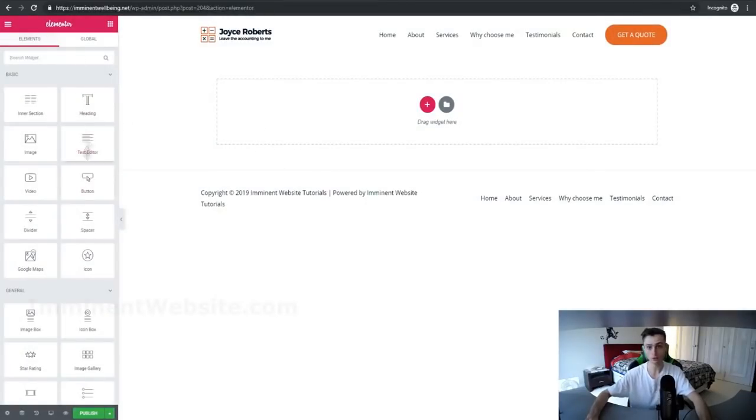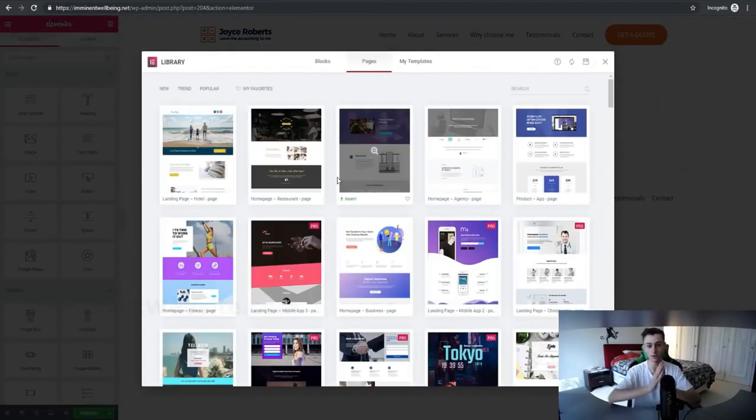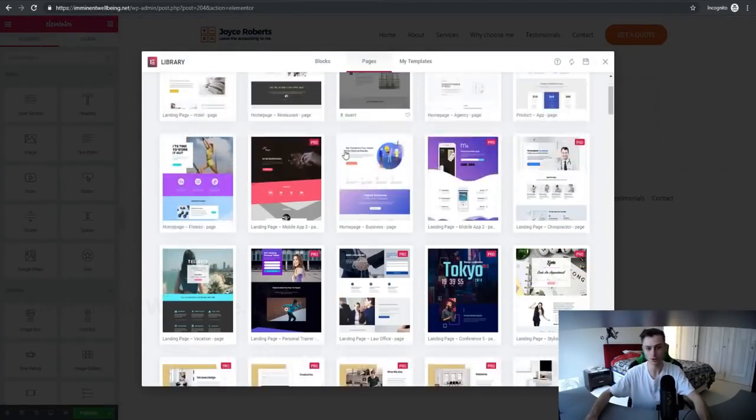Again, we can just do it the old-fashioned way. We can drag and drop elements right here and create our page based off that, or we can simply import a template by clicking this button right here, and we can choose from a variety of different templates right off the bat. So you can see there's a bunch of high quality templates.